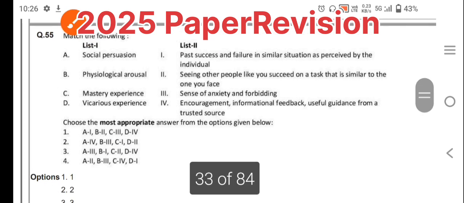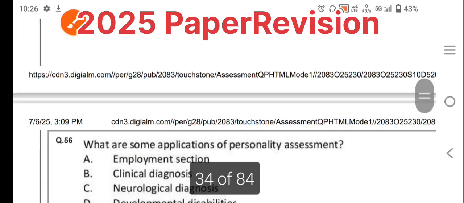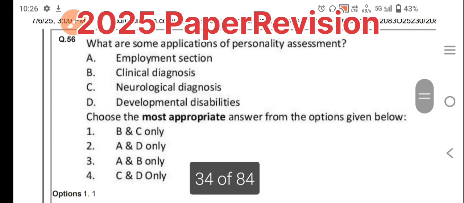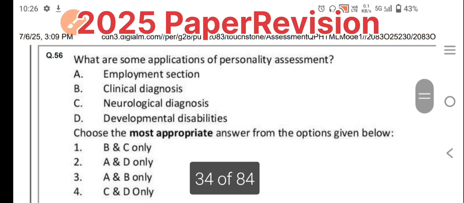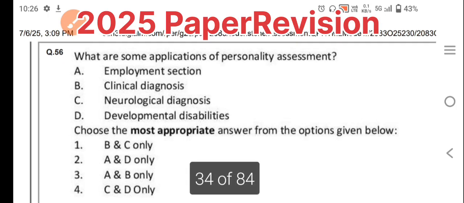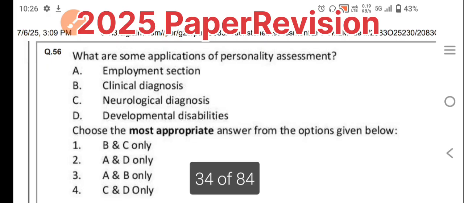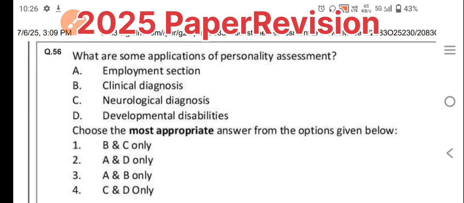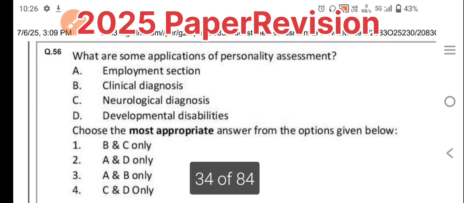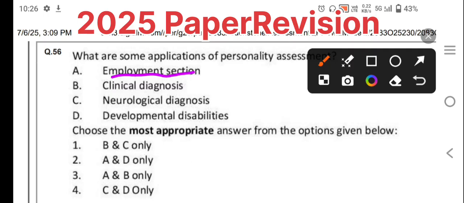So next we are moving to question number 6. What are some applications of personality assessment? You know very well that there are certain objectives of personality assessment. Why are we conducting it? Obviously employment selection, which means recruitment, screening employability.